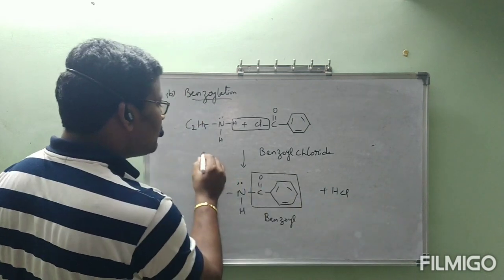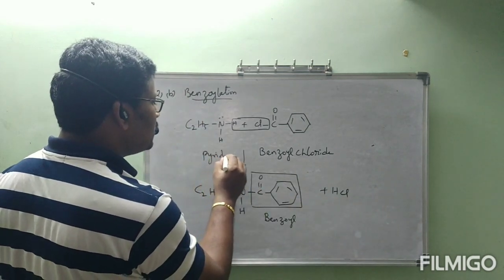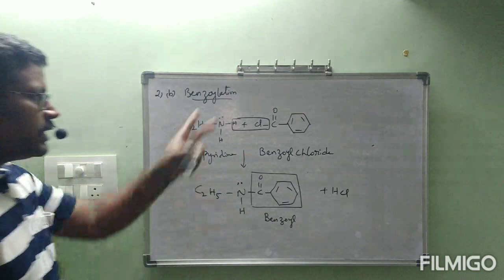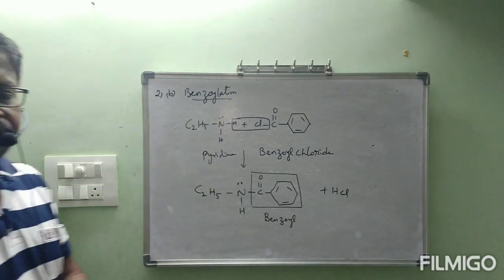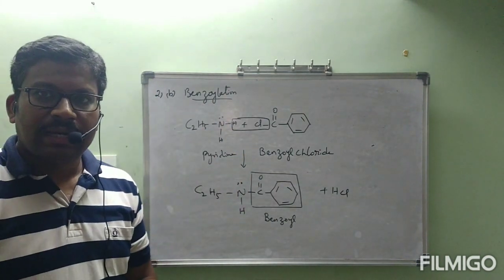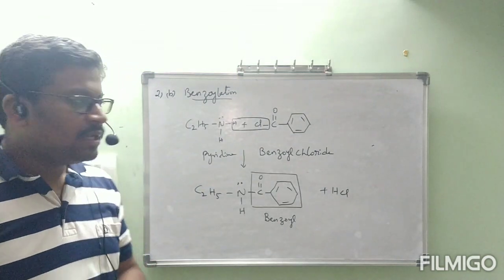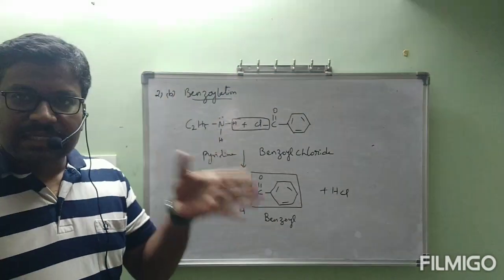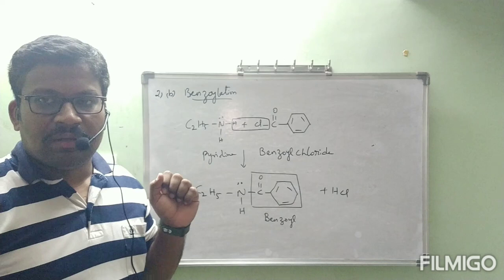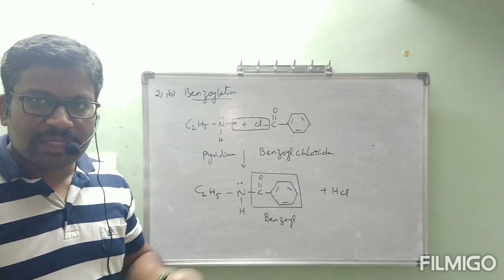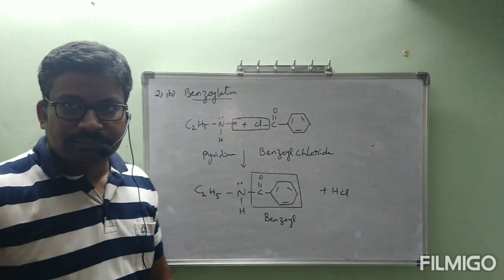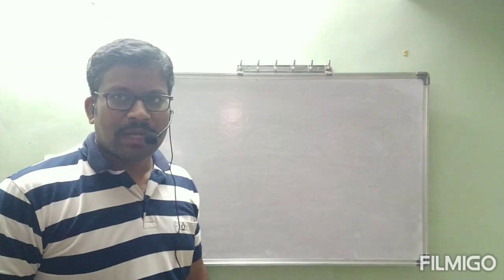Again, the same thing happens in the presence of pyridine. It will neutralize the HCl formed. This is the second chemical property. The first chemical property, entirely, is the basic strength of amines. The second chemical property is acylation as well as benzoylation. Shall we go to the next one? We will continue with the third one.